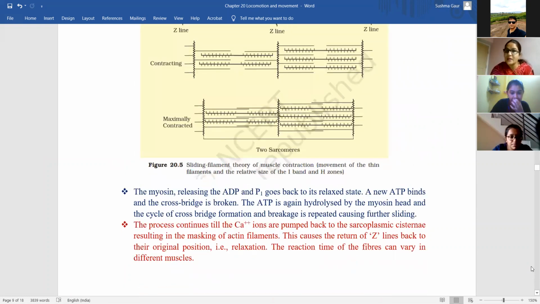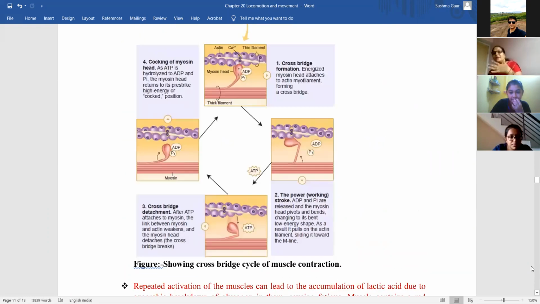Remember this, beta. When you read this chapter again and again, all this confusion about A and I will be clear. Until you read it again and again, the confusion will not clear. And it is a very important topic from school as well as NEET point of view. Many questions are asked on this in NEET, NET, everywhere. So this thing should be clear in your mind. Okay?